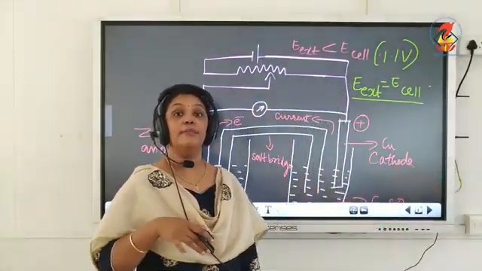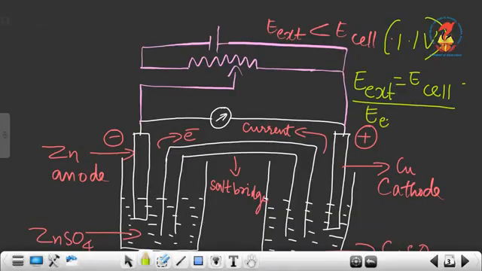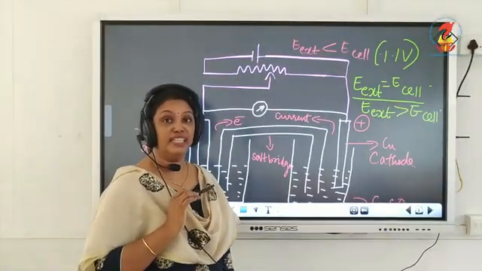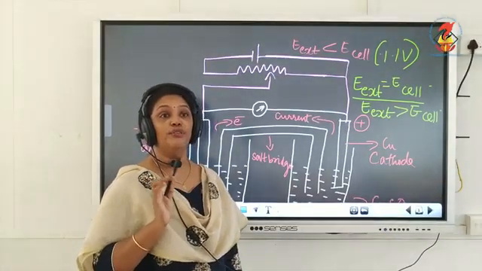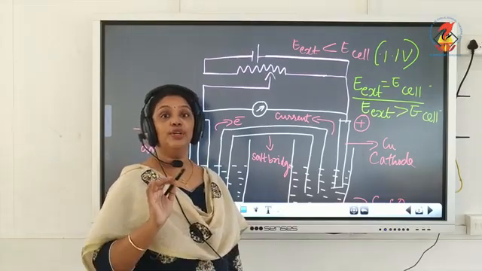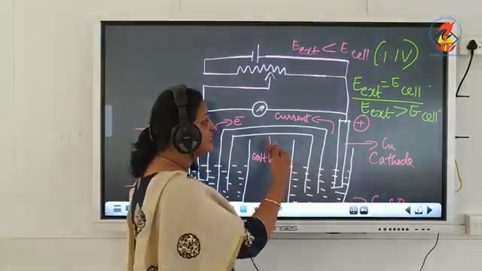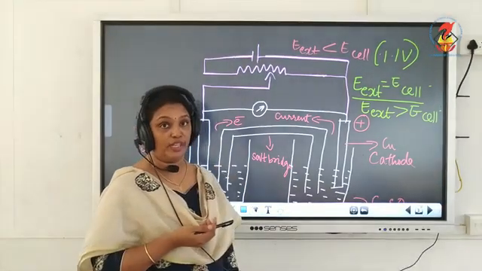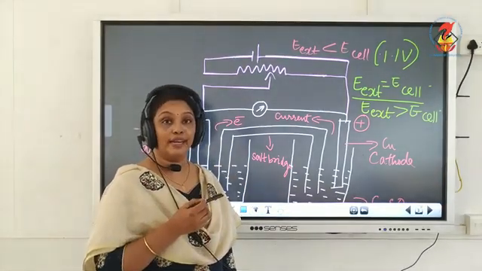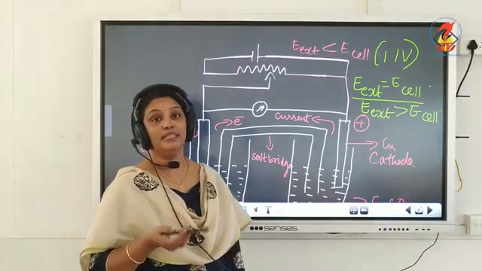Now again I am increasing the external potential, that is E external will be greater than E cell. Now the cell will work again, but now the direction of flow of current changes. Now you know, if it is an electrochemical cell, the flow of current direction is from cathode to anode. Now when I applied an external potential greater than cell potential, the flow of current changes its direction, which means the movement of electrons also gets changed.